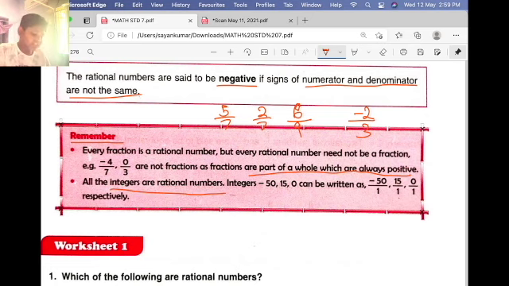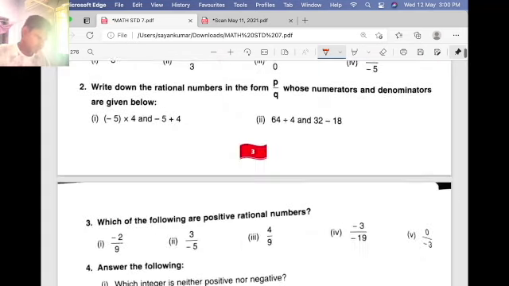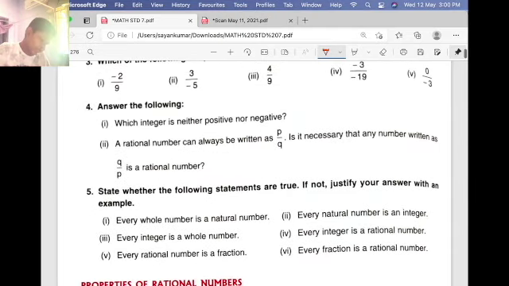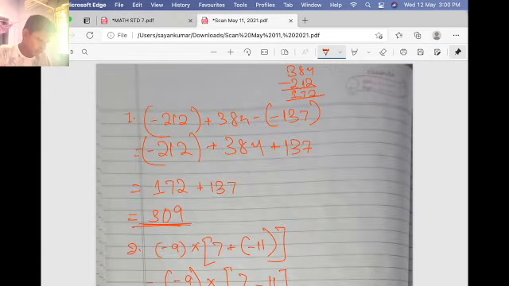All the integers are rational numbers. Integers like minus 50, 15, 0 can also be written as minus 50 by 1, 15 by 1, 0 by 1. Okay, so they can be represented like this. So let's do worksheet 1. In this video I will do till worksheet 1, then in the next video we will start worksheet 2. Okay, so let's start worksheet 1.